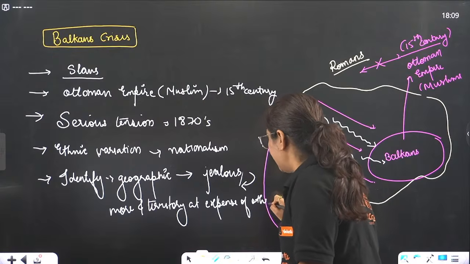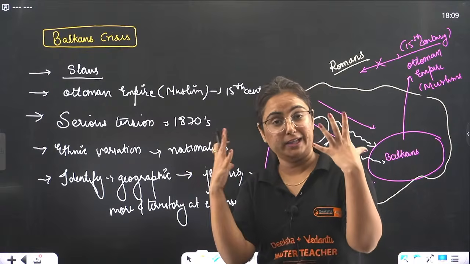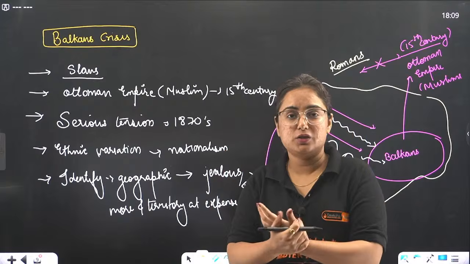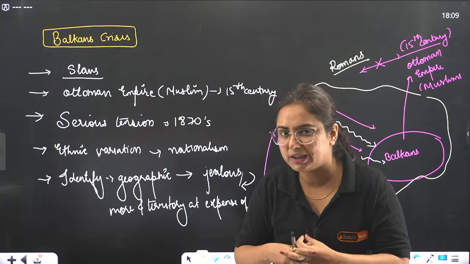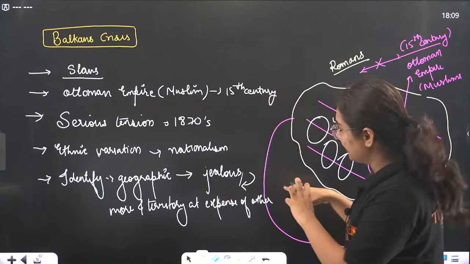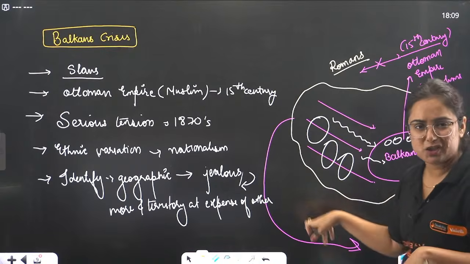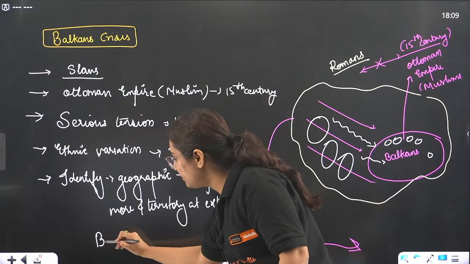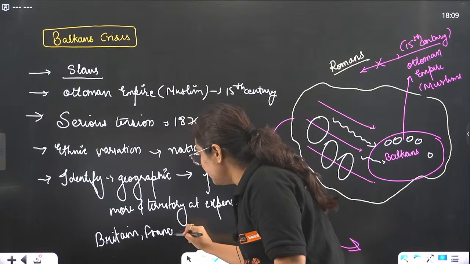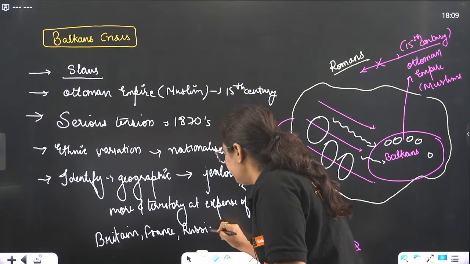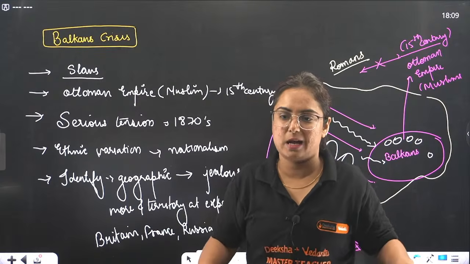Now what will happen when you and your siblings are fighting a lot, raising your voices over each other? Your friends living nearby, will they enjoy? Yes, they want to watch it. This is what happens. Here these small states in the Balkan region were fighting, and the big nations like Britain, France, Russia, Austria were all enjoying it. Basically, I will not say enjoy, don't write it in the exam.